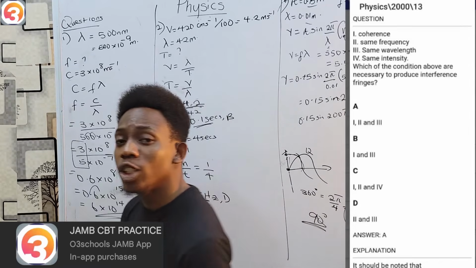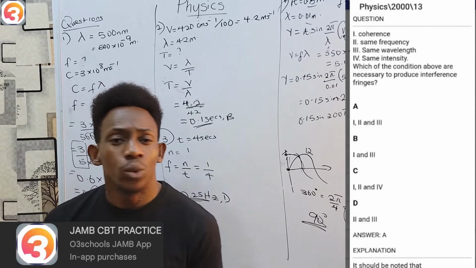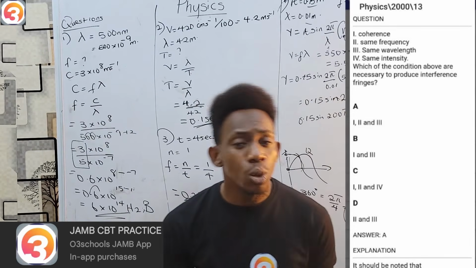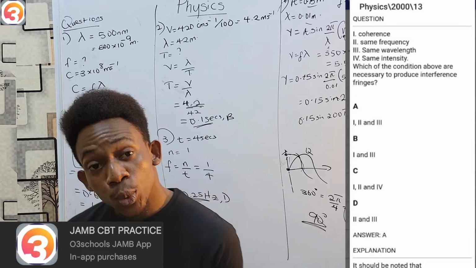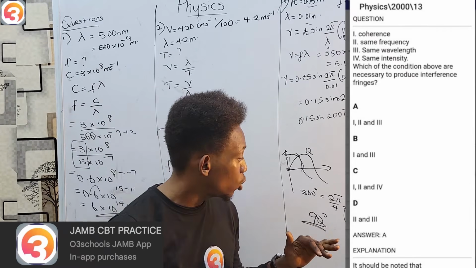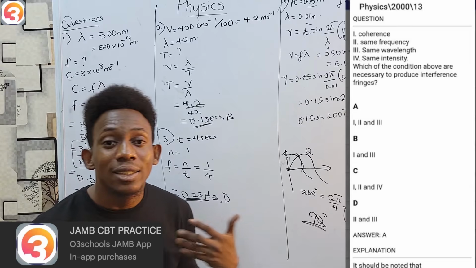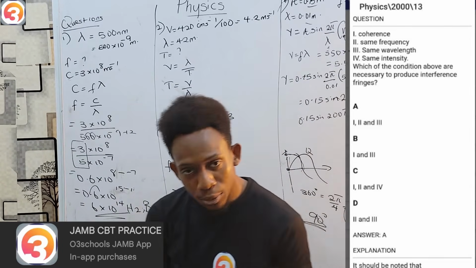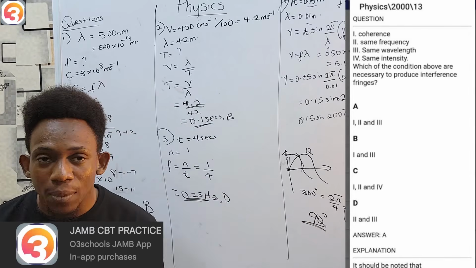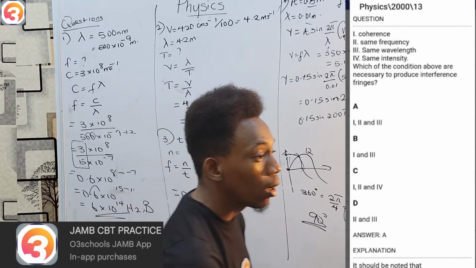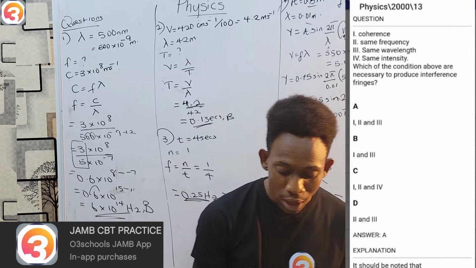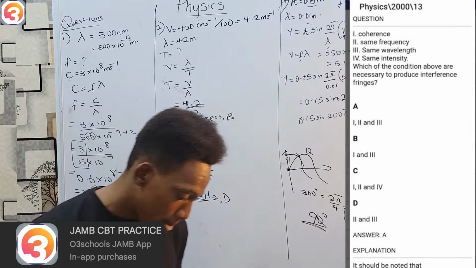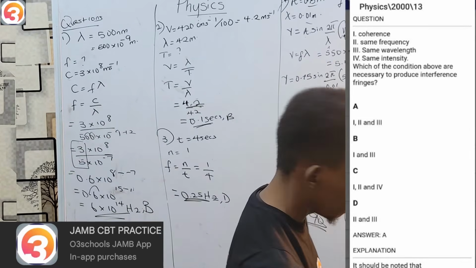Now, if you remember when we explained what is meant by interference, we didn't measure intensity at all, so that's out of it. Now, you may also say we did not measure coherence, but we said the waves must be moving similarly to each other for interference to occur, same direction. That's what coherence means. They have the same form, same frequency, and the same wavelength. Therefore, any wave with those properties can undergo interference. That's that. This is from 2000, question 13.